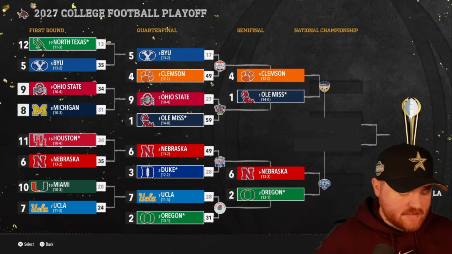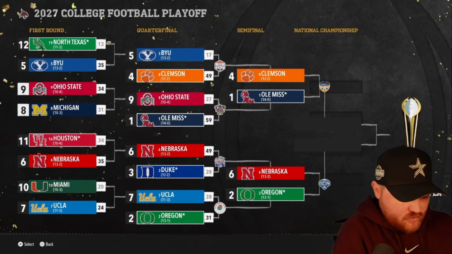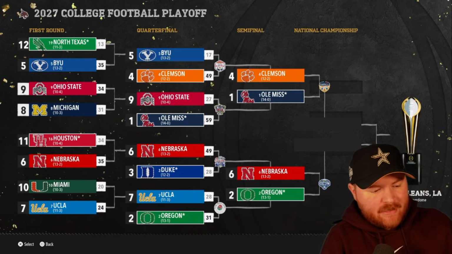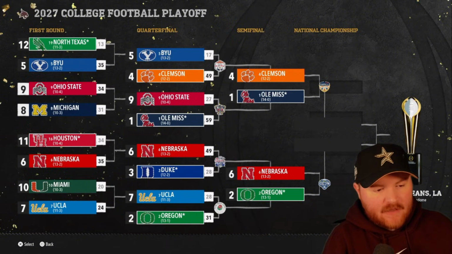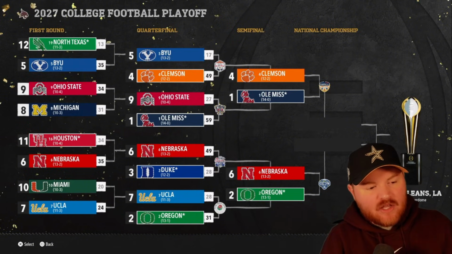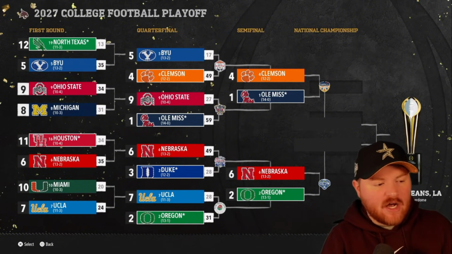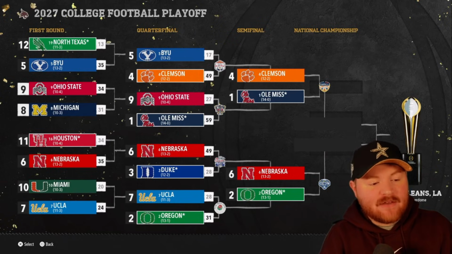Duke couldn't do it for us. They had a very good showing this time, but Duke couldn't do it for us. So we get 2 wins from the Big Ten. Nebraska and Oregon both win to move on. They'll face off in the Cotton Bowl. Clemson beats BYU, and then Ole Miss has the SEC on its back. They win 59-27 against Ohio State.